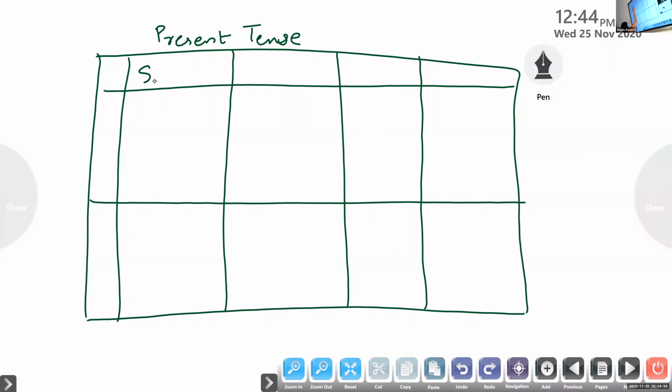Here it is simple present. Here it is present continuous. Look at the spelling of continuous. Here it is perfect. Here it is perfect continuous. I'm just using only the short form continuous here as I don't have space.